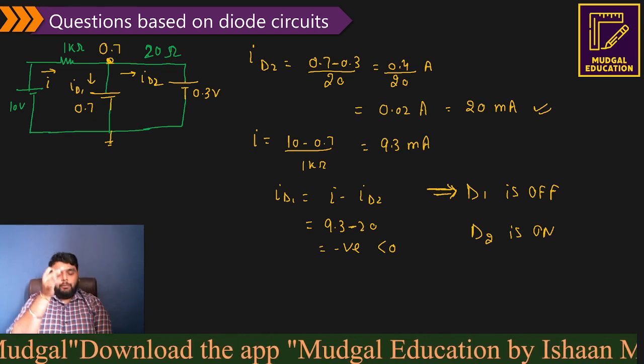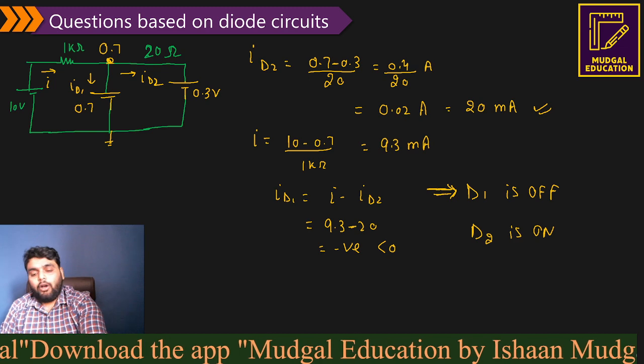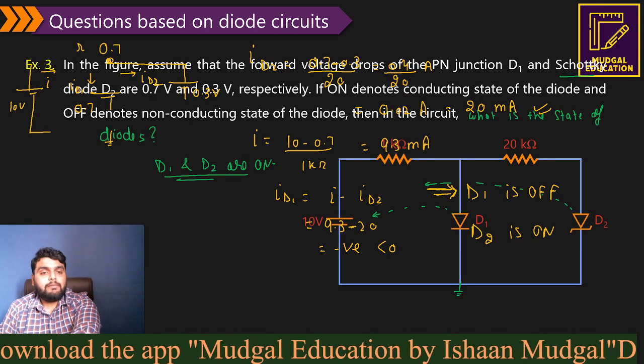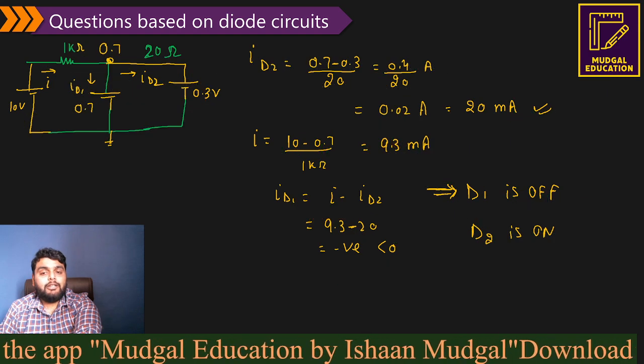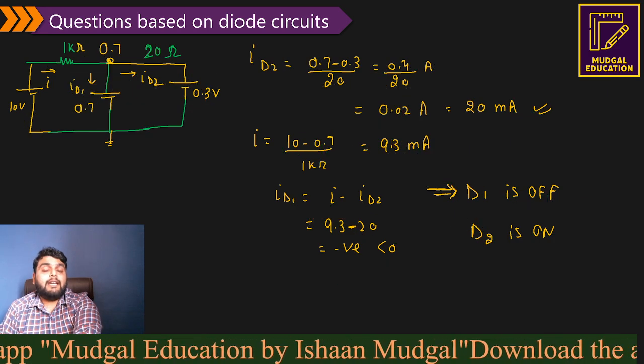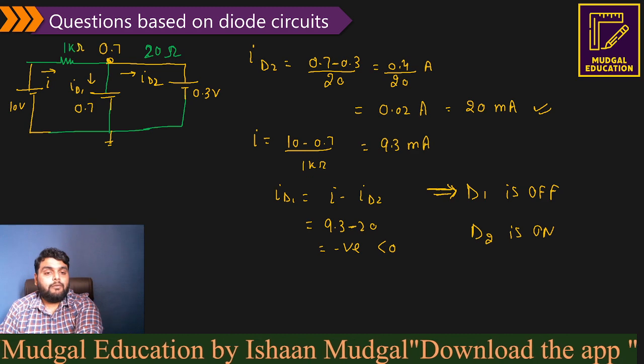Okay, so you can see one point clearly here. Because of the change of resistance in the same circuit, I can note this point clearly that we have a different state of a diode.